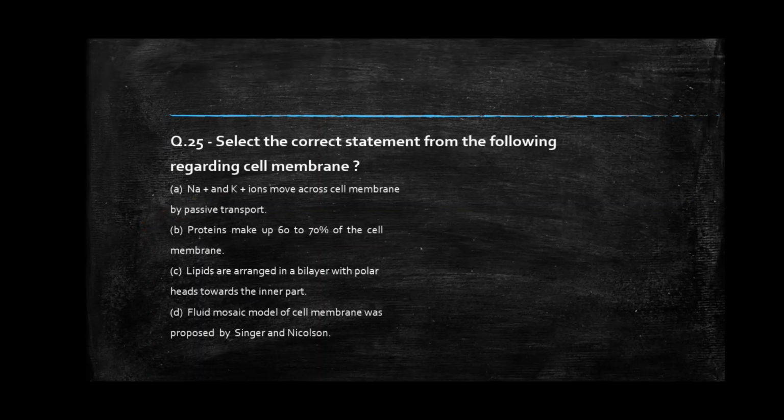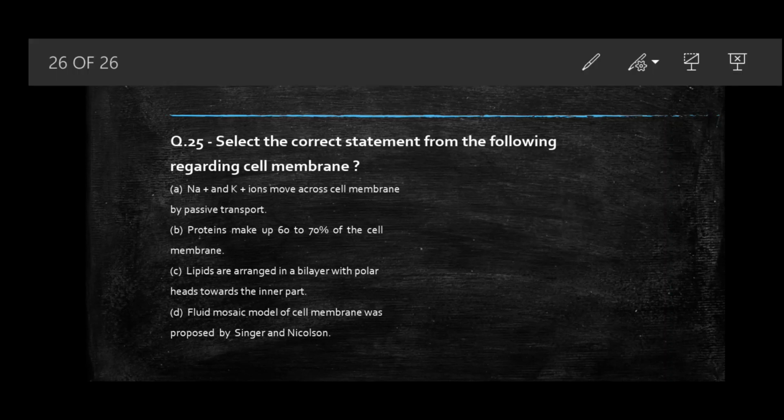Next question we have, select the correct statement from the following regarding cell membrane. Means three are wrong, one is right. Sodium and potassium ions move across cell membrane by passive transport. Protein makes up 60 to 70% of the cell membrane. Lipids are arranged in bilayer with polar head toward the inner part. Fluid mosaic model of the cell membrane was proposed by Singer and Nicholson. Students, comment your answer.